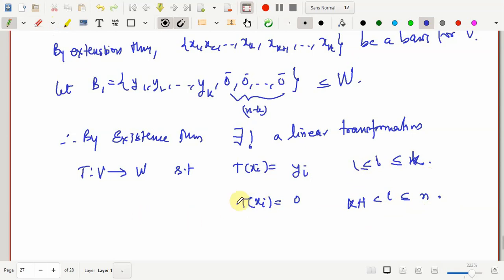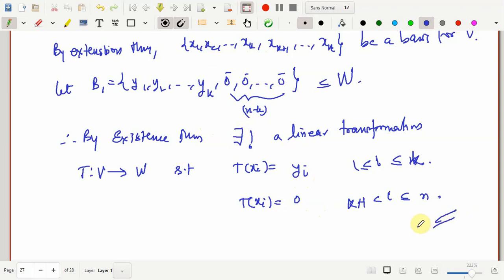So you may take the other xi to anywhere, not a problem for me at all. So we have produced a linear transformation such that x1, x2 till xk maps to y1, y2 till yk respectively. That's it. And by the existence theorem, this linear transformation is unique. So that ends the theorem.